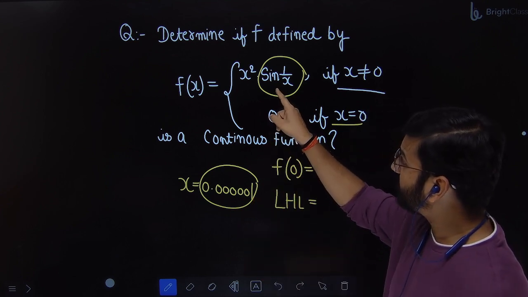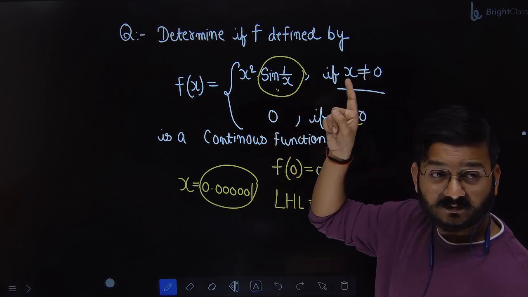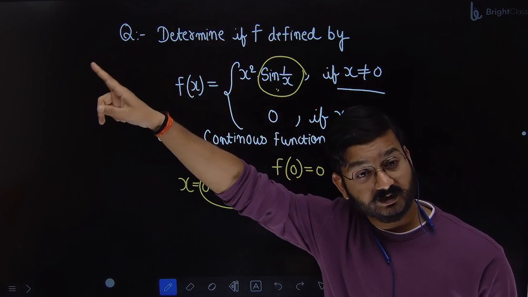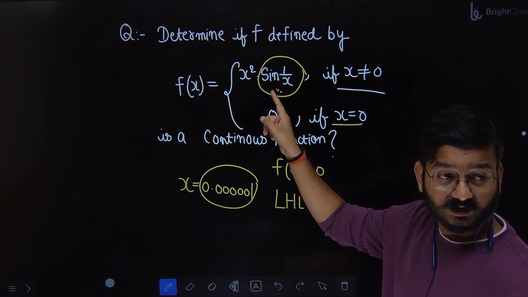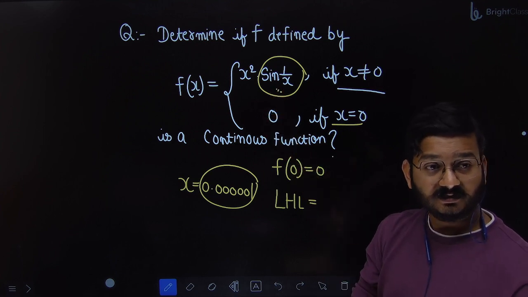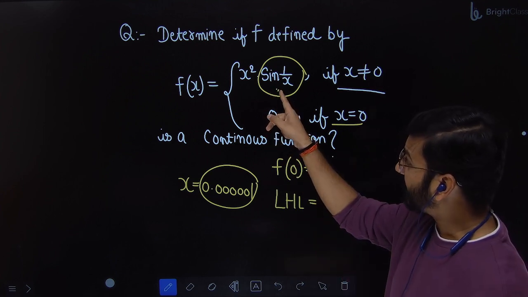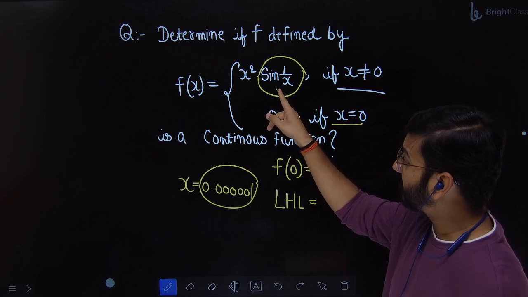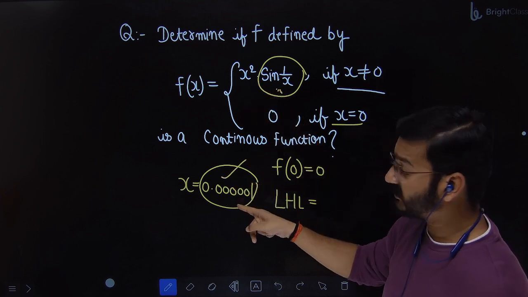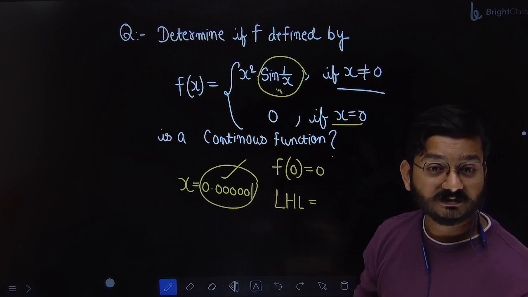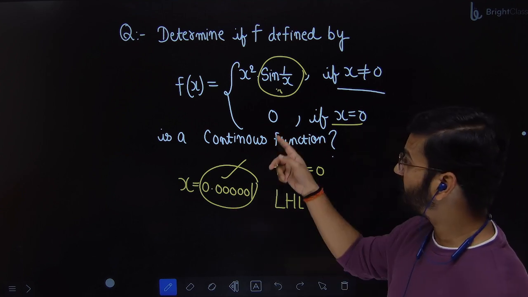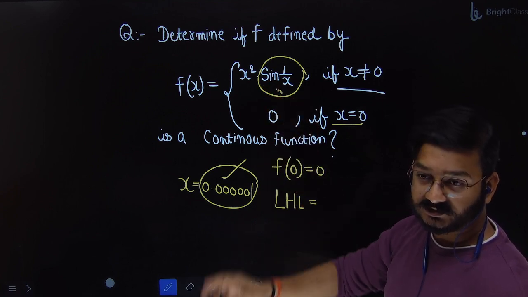So this value will be anything between -1 to +1, a defined value, because sin theta ka range is that. When this value, which is between -1 to +1, is multiplied by square of this, it will be almost 0. So value of function is 0, limit is 0.